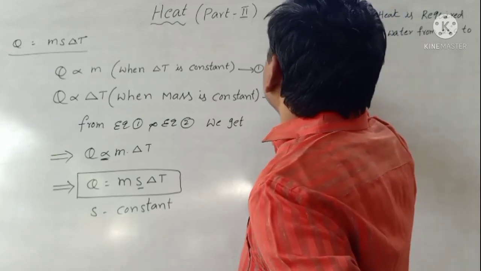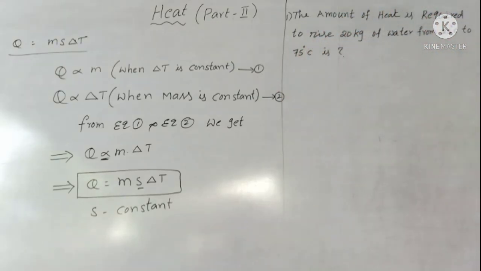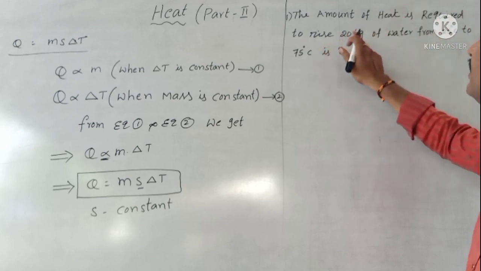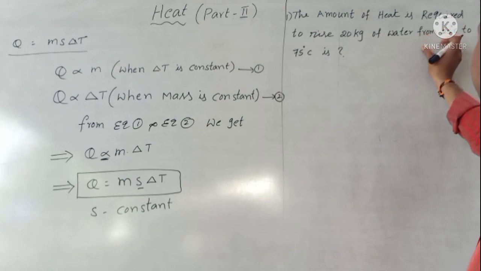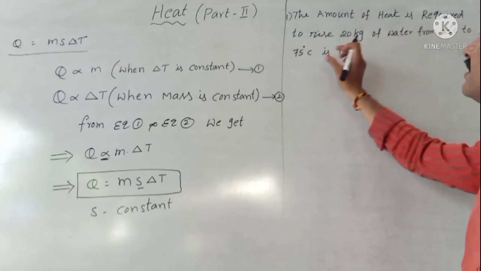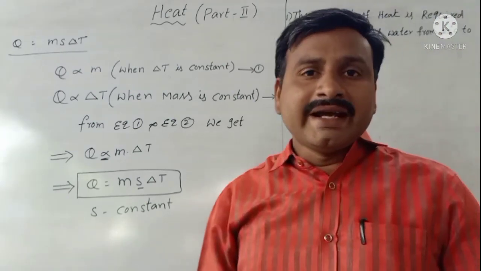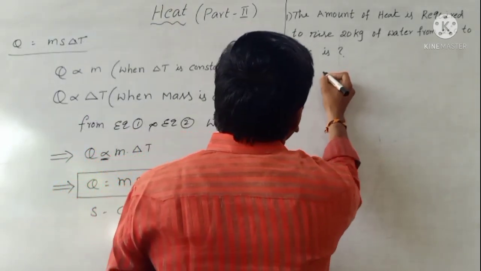This is the given problem. So first we write the given data.